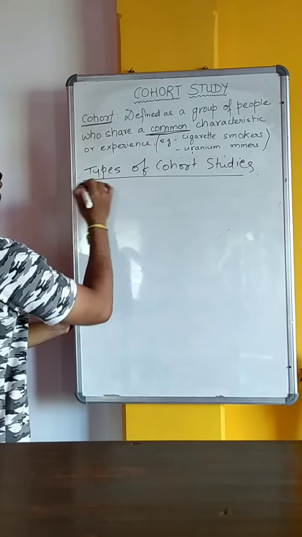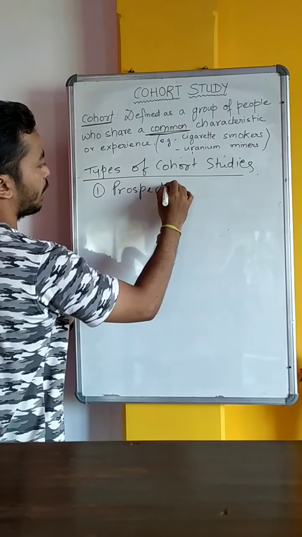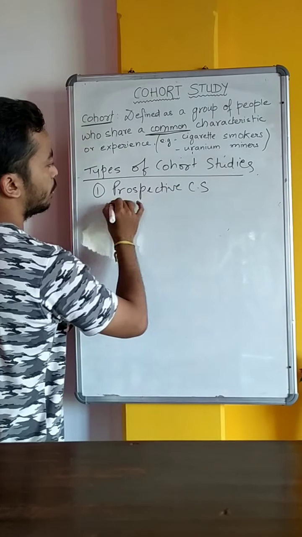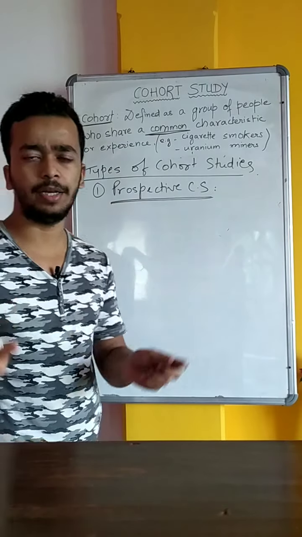Number one and the most important type is the prospective cohort study. So let us try to understand this very practically. Okay.